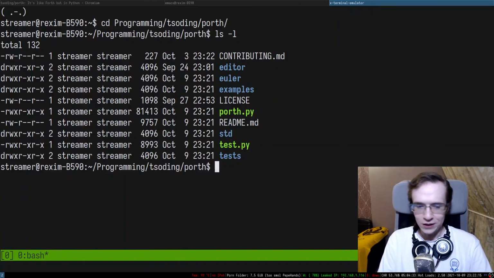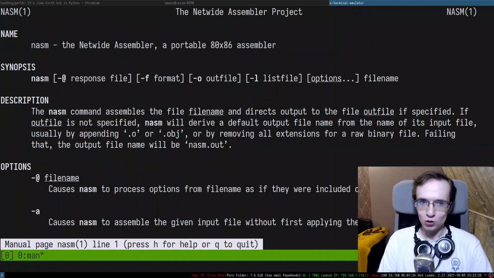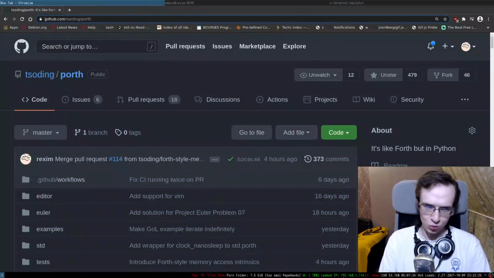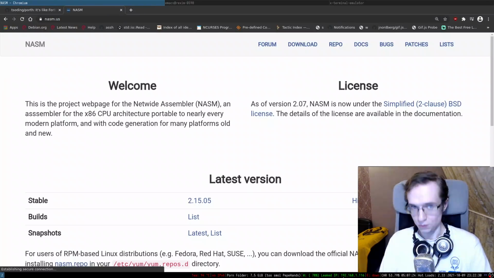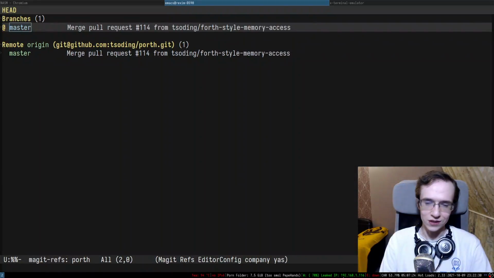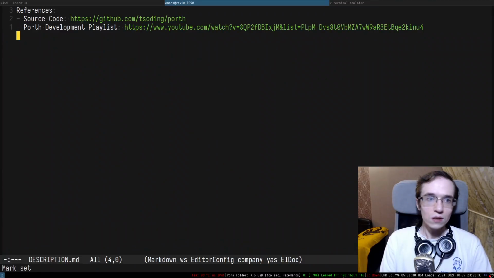So yeah, essentially it just generates assembly and then using NASM, it compiles it to a final executable. And NASM is one of the famous x86-64 assemblers. I'm gonna put the link to this thing in the description if you are interested. So this is the assembler we use.